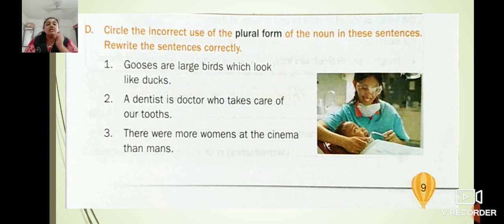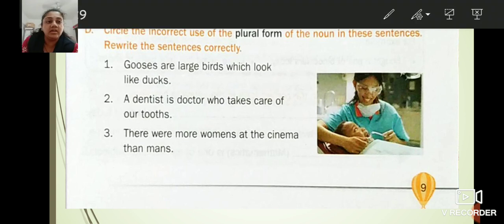So here, circle the incorrect use of the plural form of the noun in these sentences and rewrite these sentences correctly. In these sentences, children, the plural forms are given wrong. So we have to find it, circle it, and then write the correct sentence by changing the plural form. Here, children, only I will circle and write down the correct plural form, but you will write the whole sentence. Okay? First one, gooses are large birds which look like ducks. So what is the incorrect word here? It is gooses. So what will be the correct word? Geese.